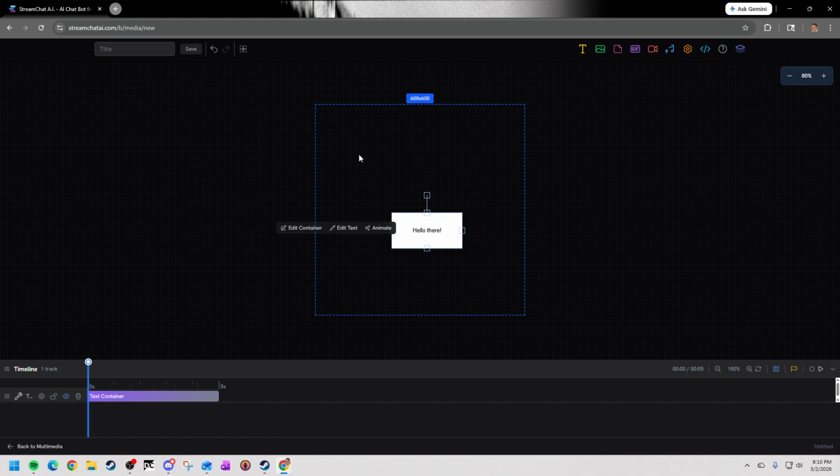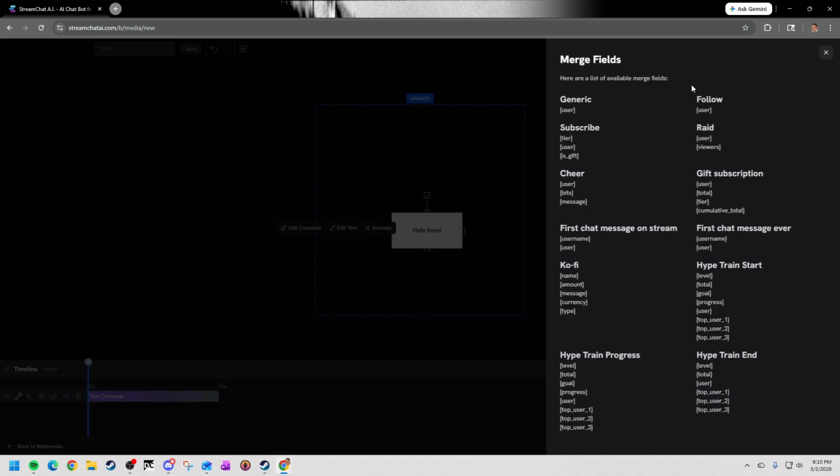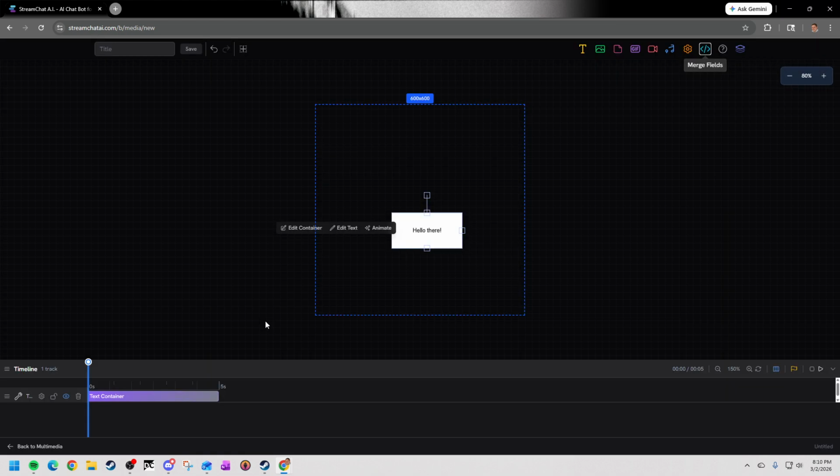You can have any following that you want. All of the merge fields are available. You also have a timeline to have things show up and disappear when you actually want them to. Again, a separate video on this is in this announcement. So there's all the updates.